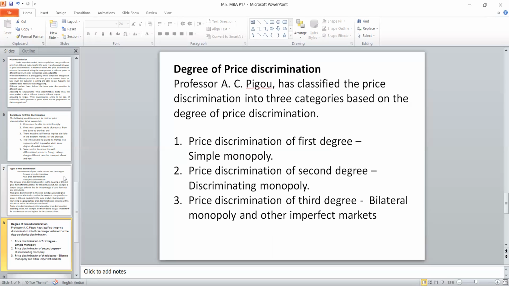So sometimes they may ask in section A, what are the degrees of price discrimination? You should write that Pigou categorized three: one is simple monopoly, second discriminating monopoly, and third degree bilateral monopoly. With this, I am winding up the class. If you have any doubt, you can ask.